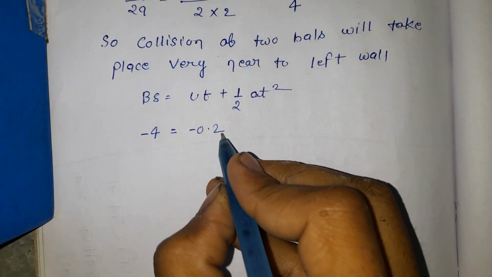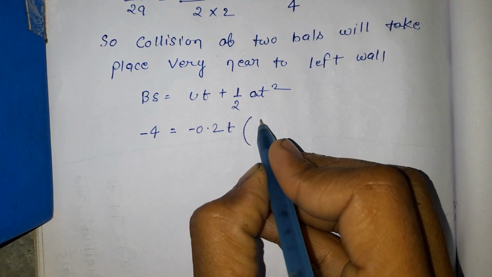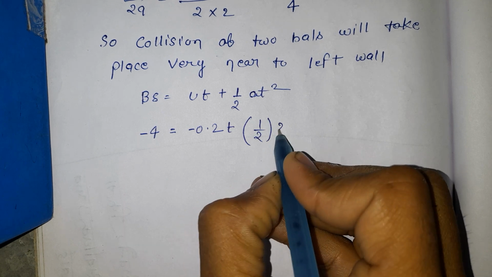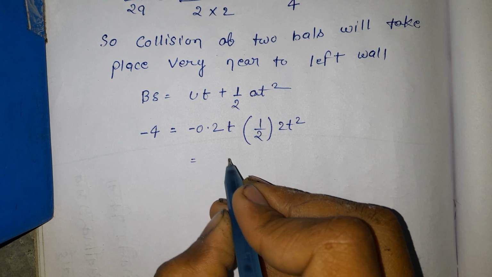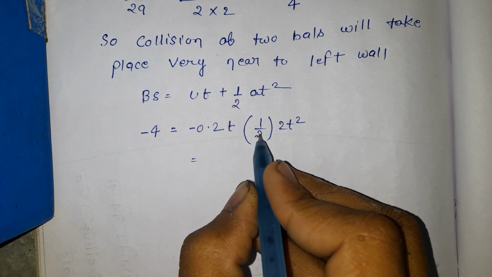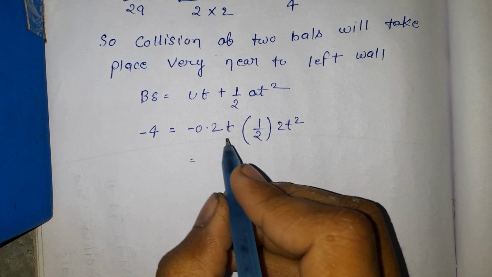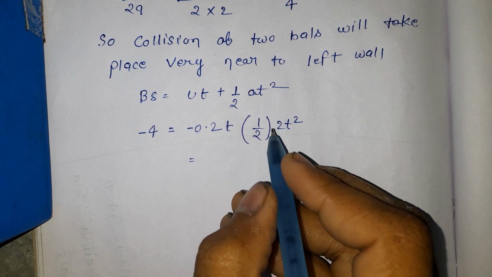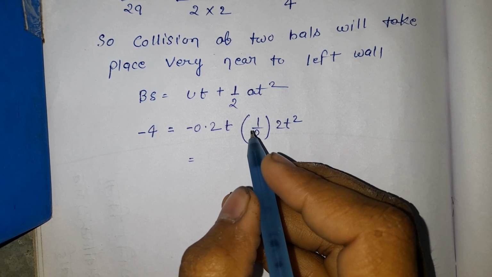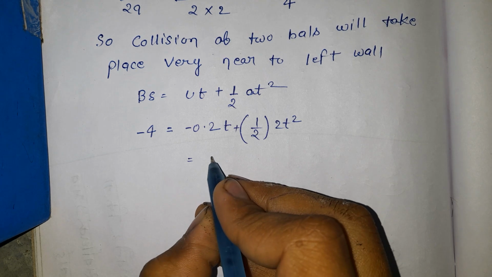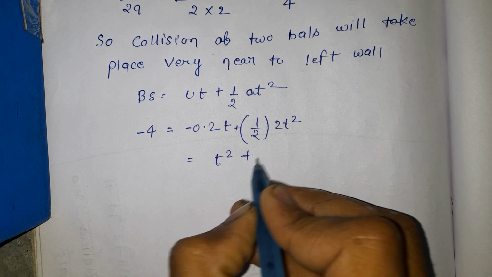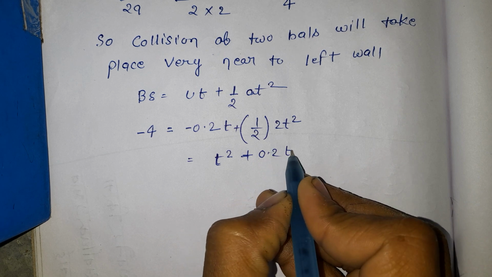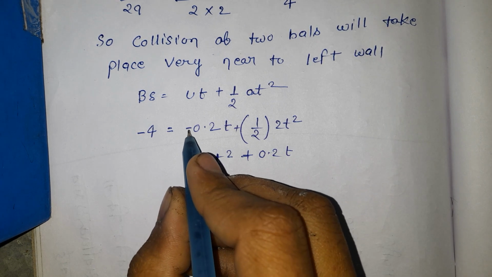So 0.2 into t plus 1/2 into 2 t square. So when you calculate this, total will be t square plus 0.2t. So this value is equal to 4.